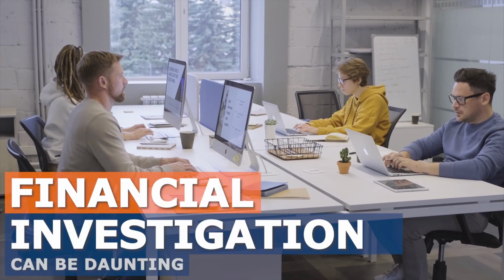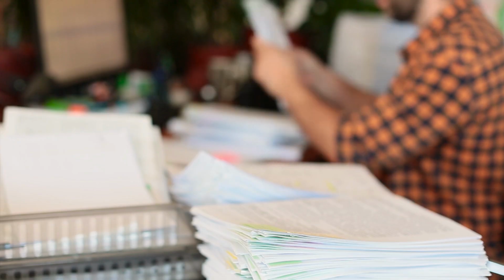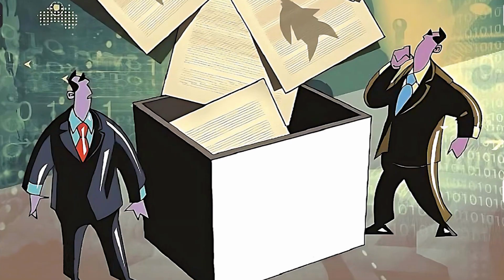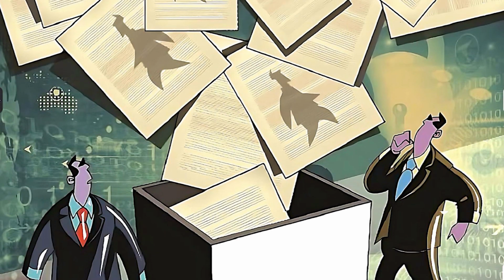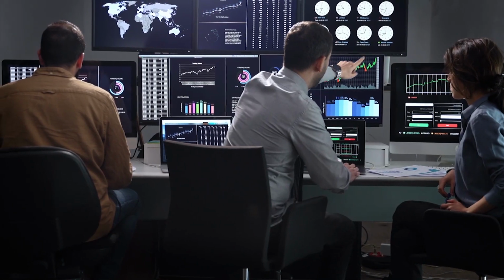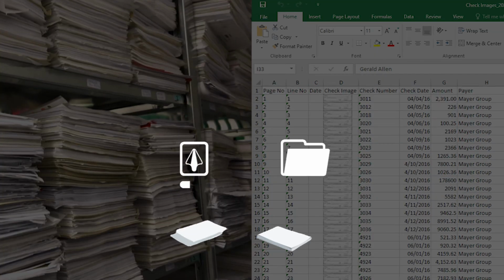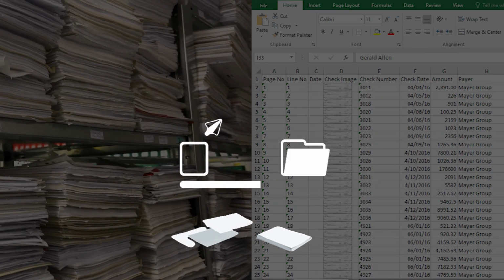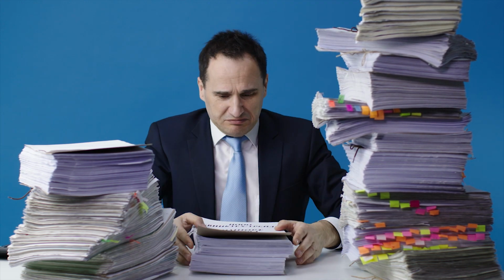Financial investigations can be daunting, especially when dealing with large volumes of data. Recently, the Pandora Papers leak has demonstrated the importance of data analytics in financial investigation. But how can investigators efficiently organize such large volumes of financial data?